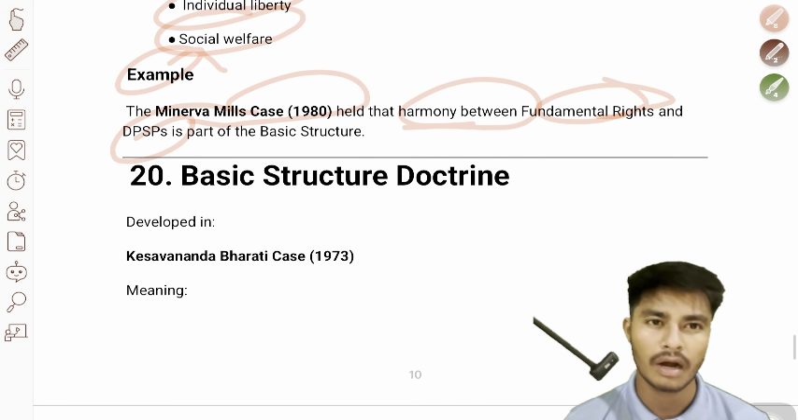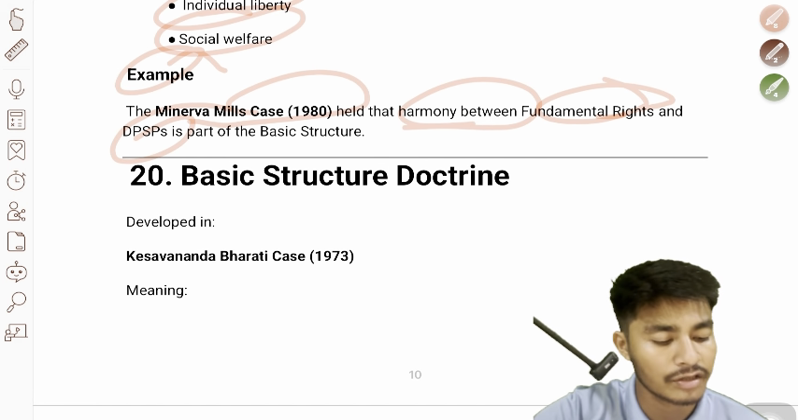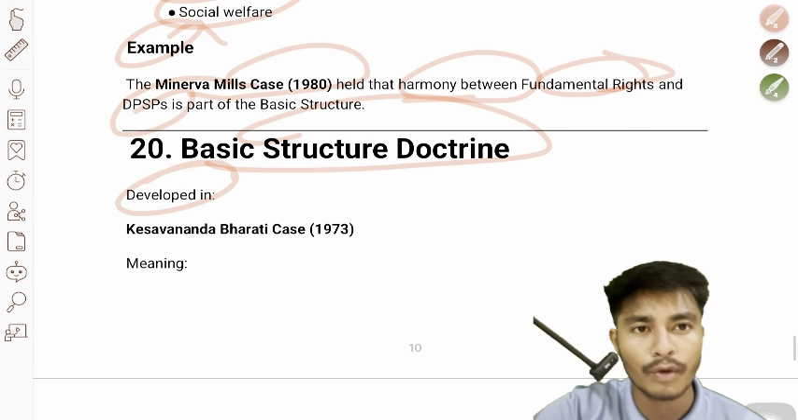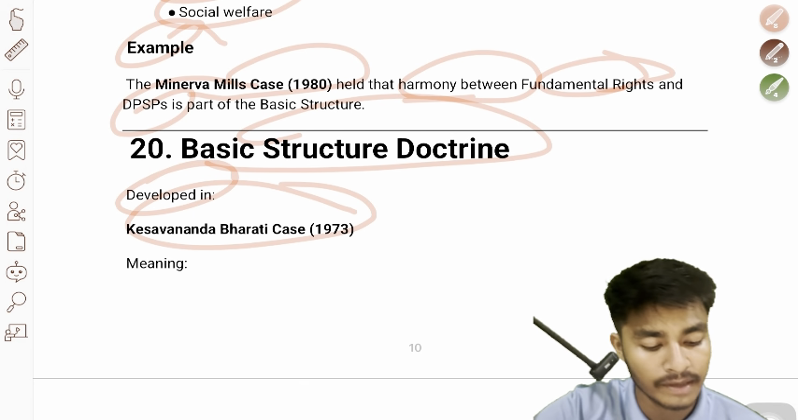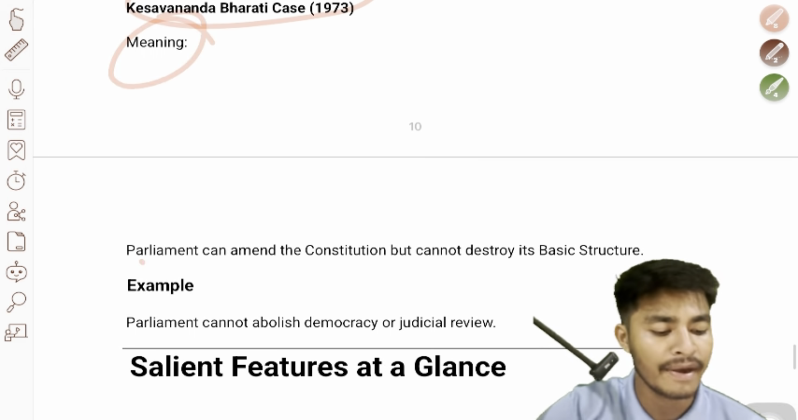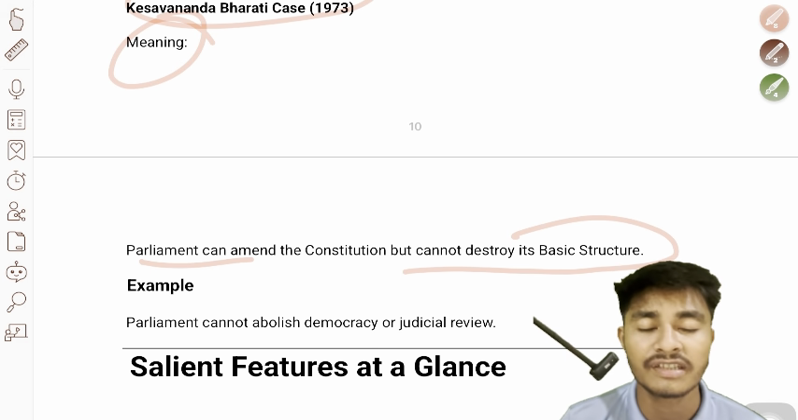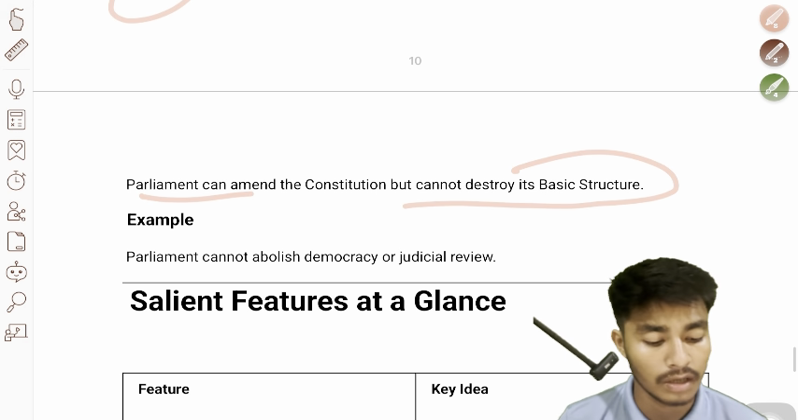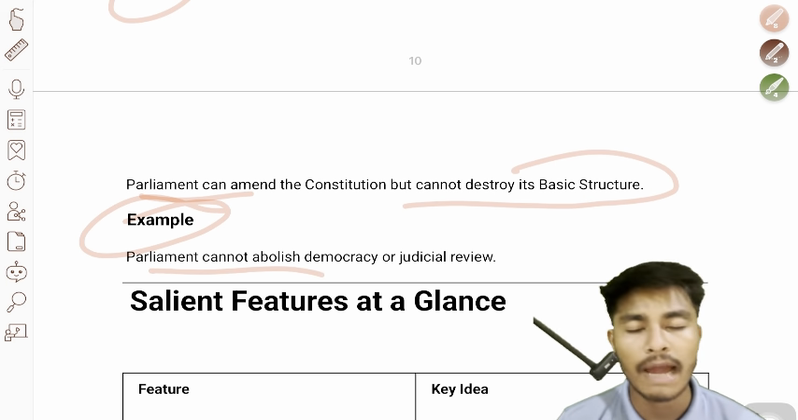So we'll move to the 20th, basic structure doctrine. Developed in the Kesavananda Bharati case, 1973, meaning Parliament can amend the Constitution but cannot destroy the basic structure of our Indian Constitution. Example, Parliament cannot abolish democracy or judicial review.